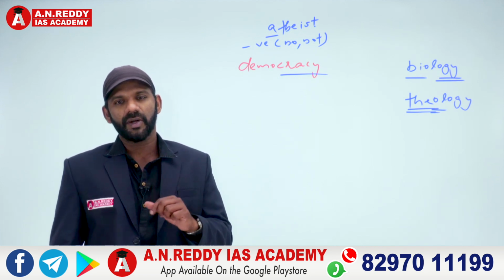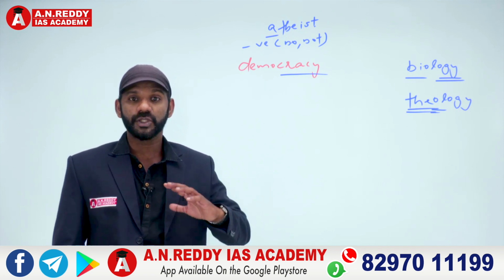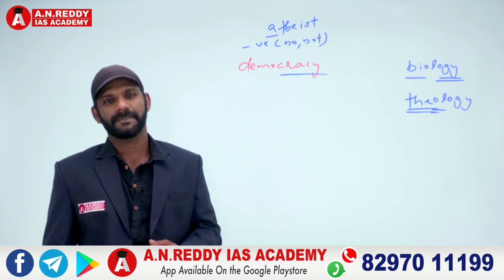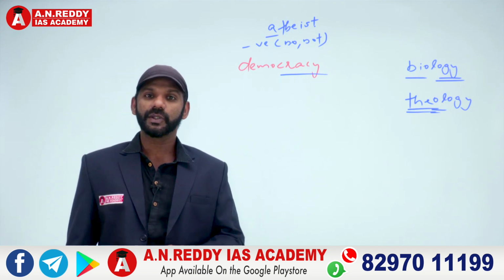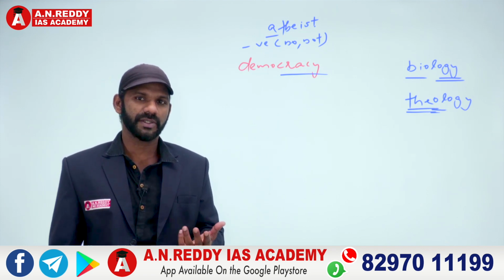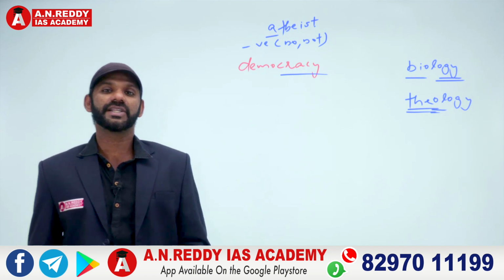Right? So good knowledge of the commonly used prefixes, suffixes and roots will surely help us make some educated guesses when you come across some new words. Now I asked you about autocracy, right? Auto means self, cracy means rule. Right? So what is autocracy? Self-rule. Now self-rule in the sense like a dictatorship.